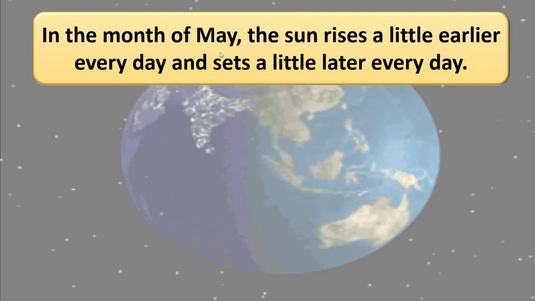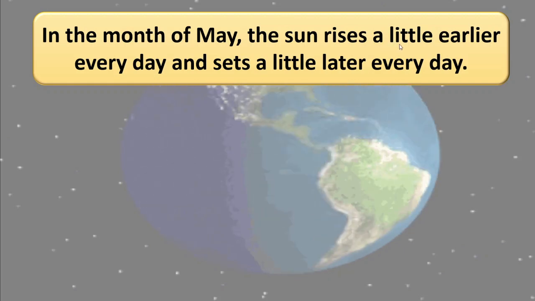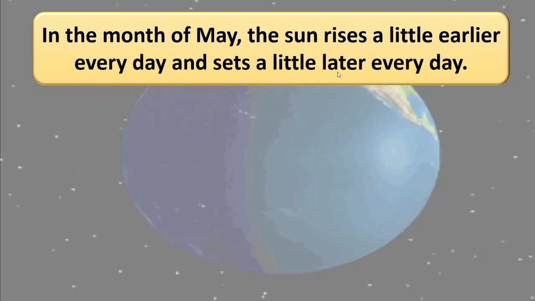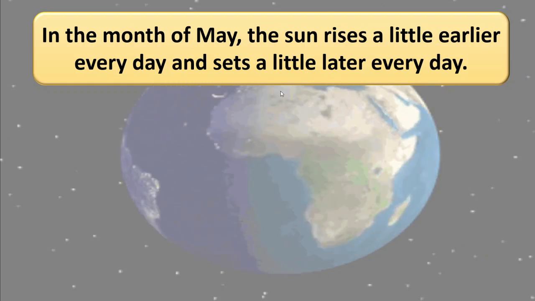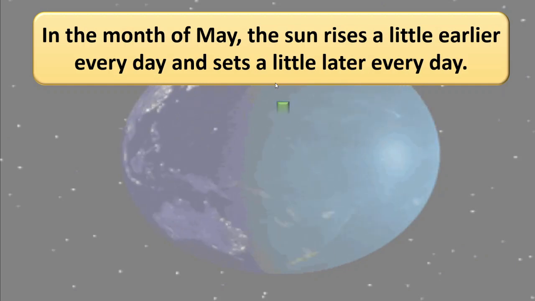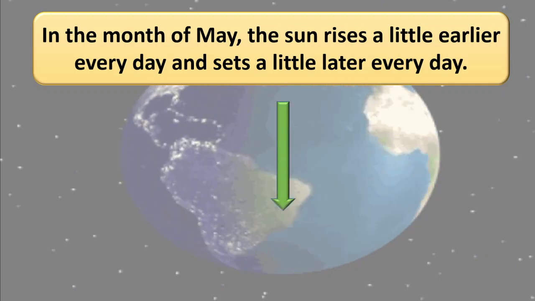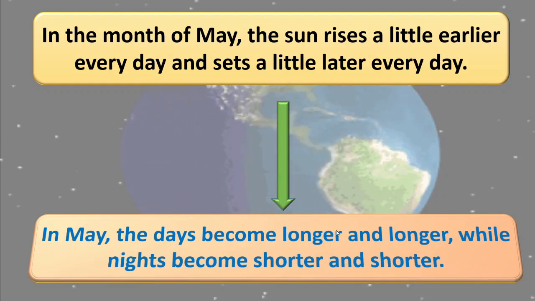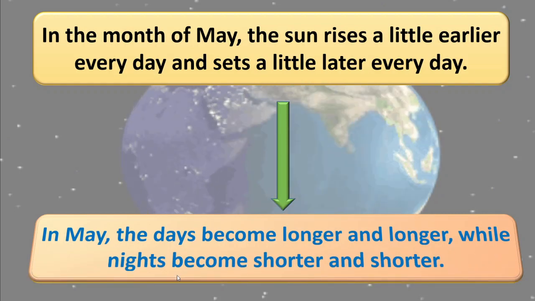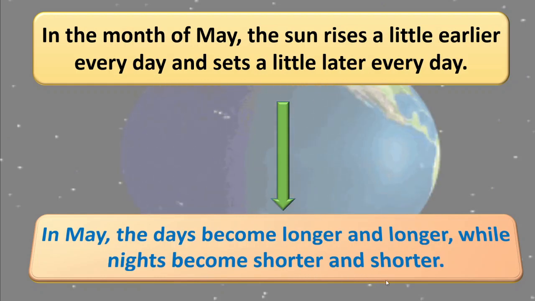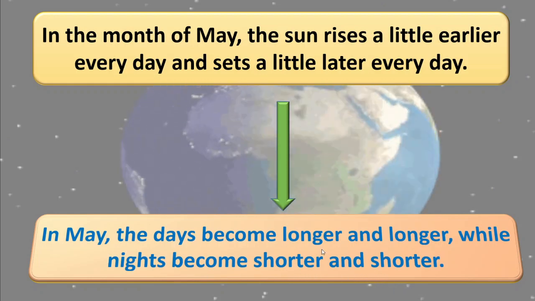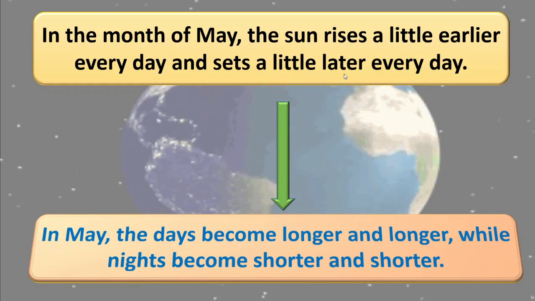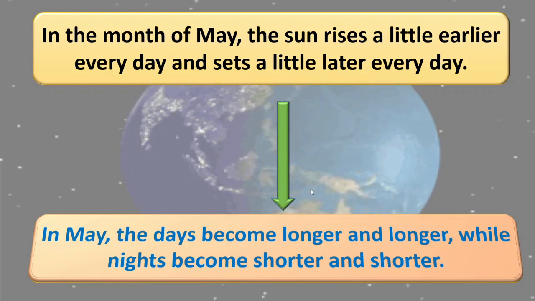See, in the month of May, the sun rises a little earlier every day and sets a little later every day. We studied this now only, correct? So what is the meaning of this? The meaning is, in May, the days become longer and longer while nights become shorter and shorter. Remember this, because sun rises little early and sun sets little late. So we get more daytime.